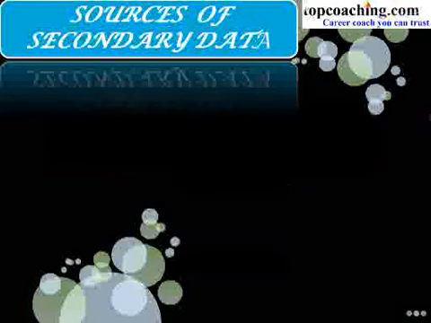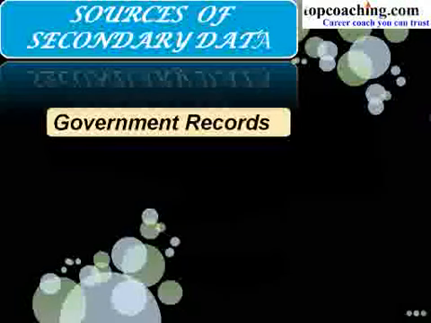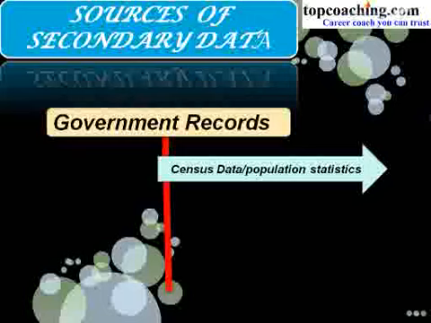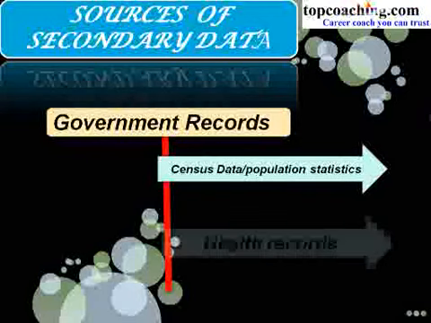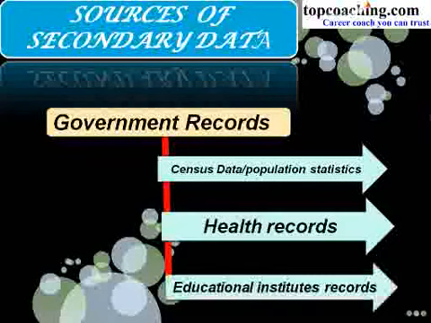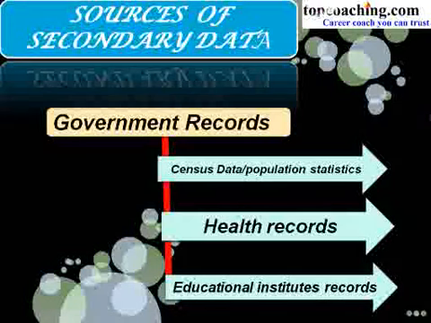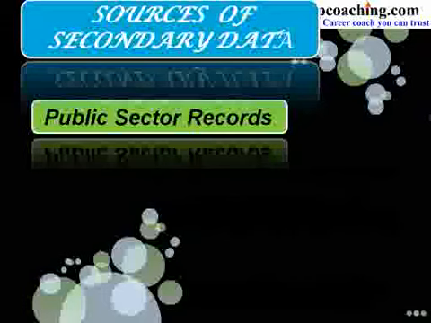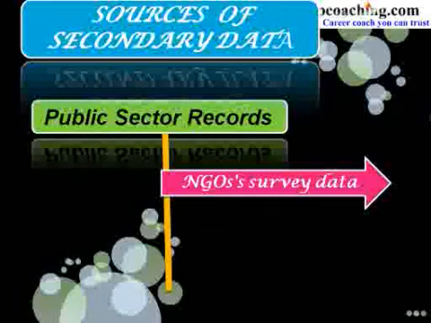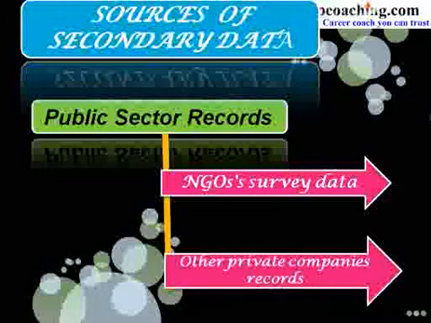The next one is government records. In this, census data, population stats, and second one is health records. Also educational institutes' records. In this, we can take the example of HRD of India. Last one is public sector records. They should be collected from NGO survey data or other private companies' records.